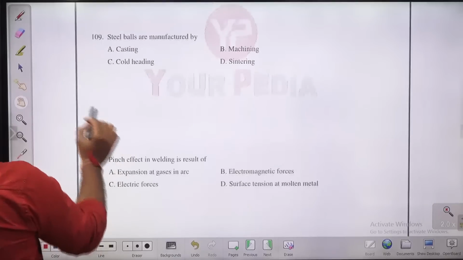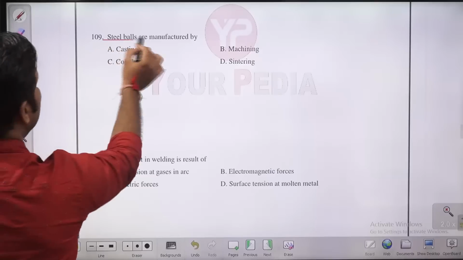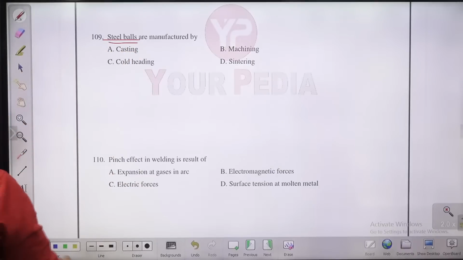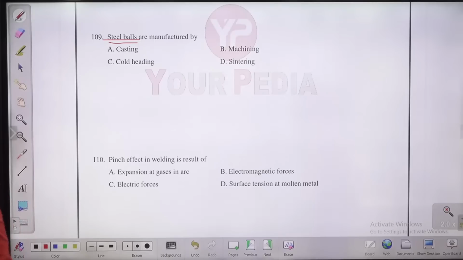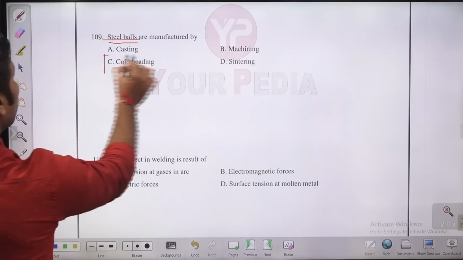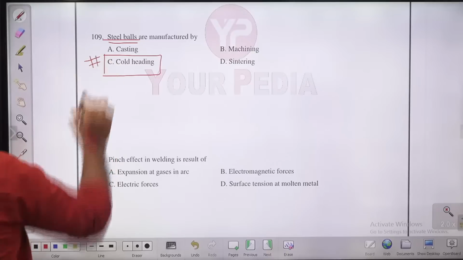Which manufacturing process do you use for manufacturing steel balls, guys? स्टील बॉल्स को हम किससे मैन्युफैक्चरिंग करते हैं? कास्टिंग, मशीनिंग, सिंटरिंग और कोल्ड हेडिंग. Steel balls are manufactured by cold heading. C is the answer.